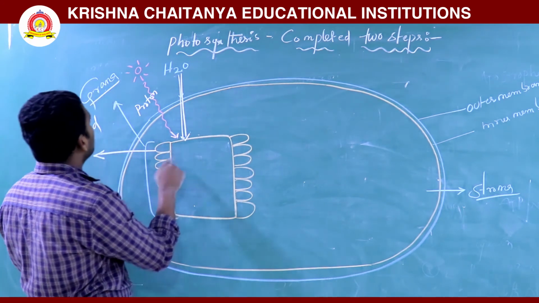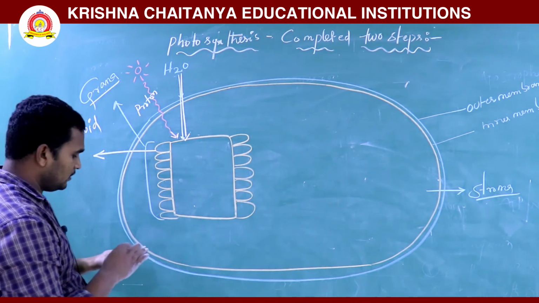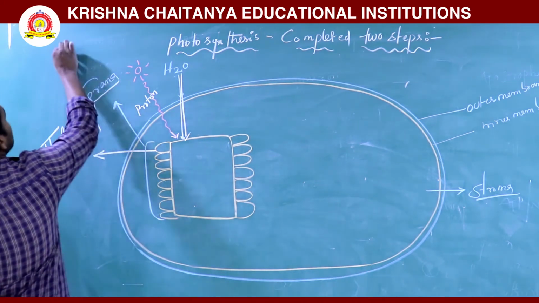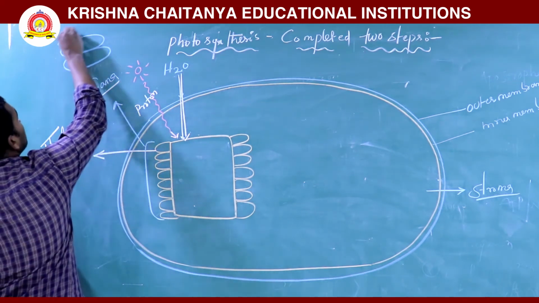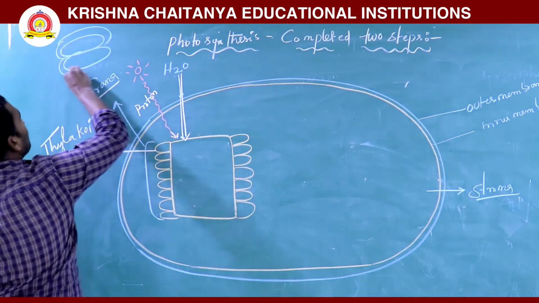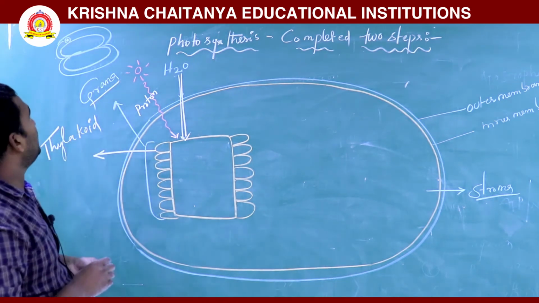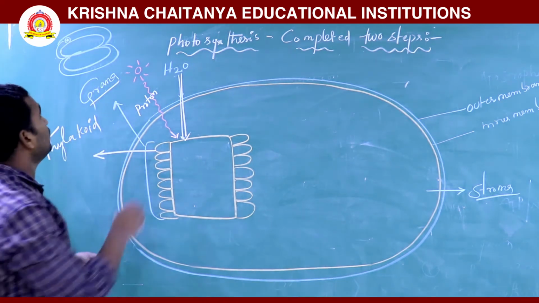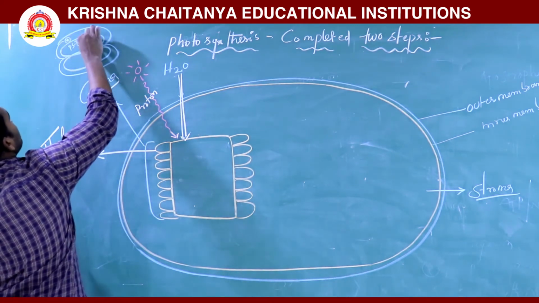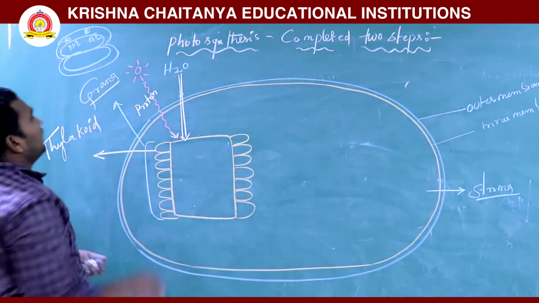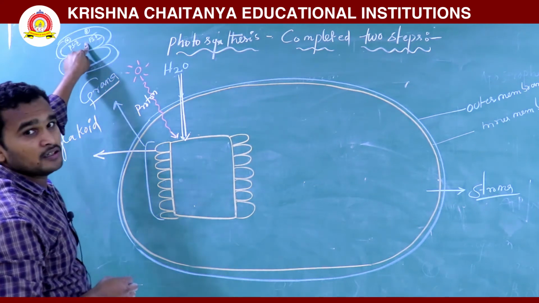Where does it happen? In the grana, in the thylakoid region. Two thylakoids are there. If you take two thylakoids like this, mainly photosystem 1 and photosystem 2 are there. Here the first one is photosystem 2, then photosystem 1. This is also something we will observe.